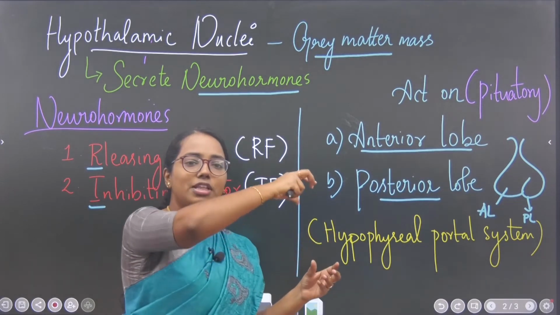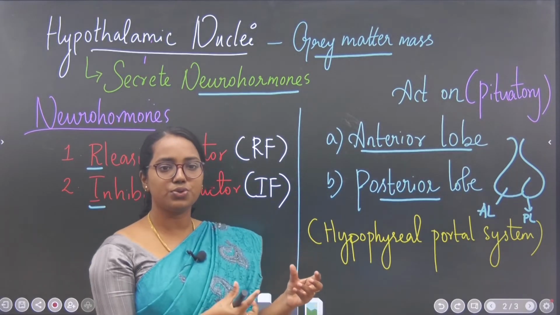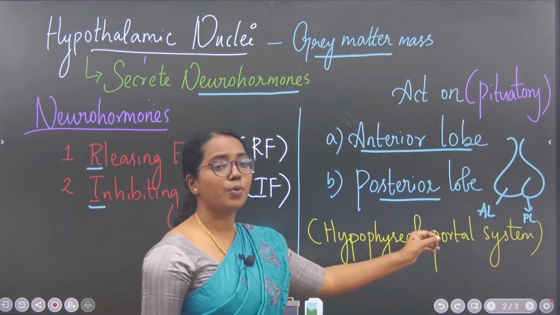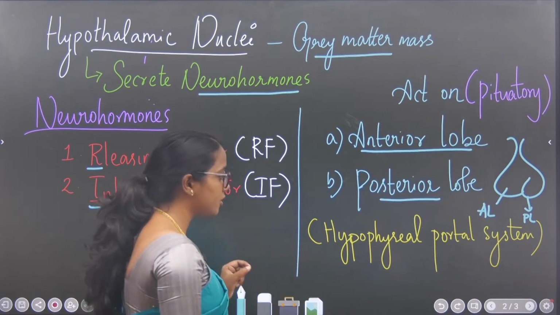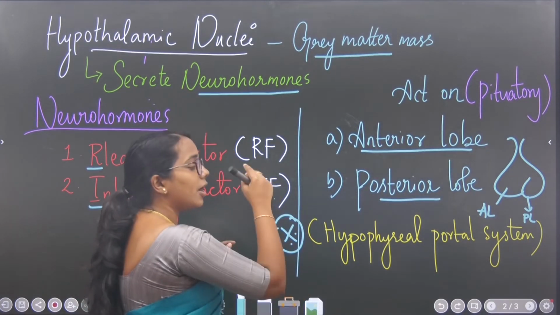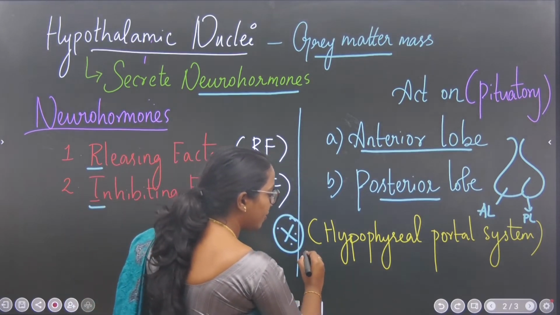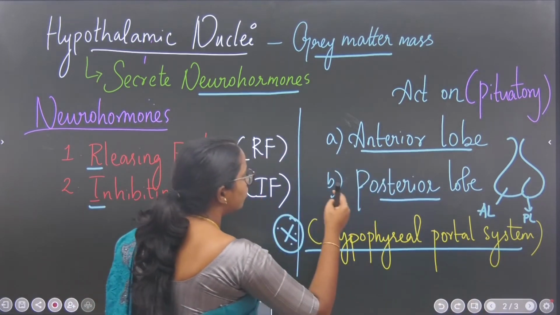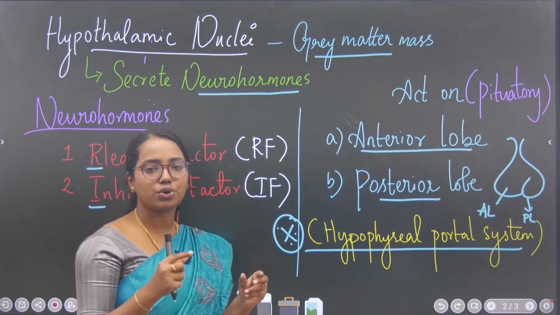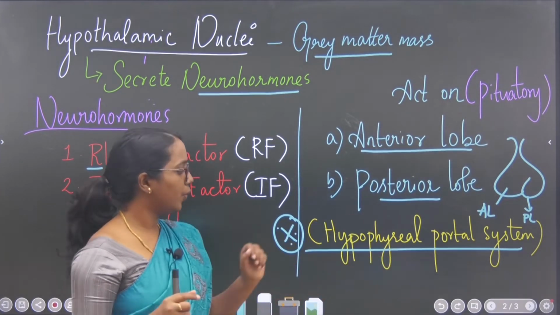Hypothalamusல இருந்து ஹார்மோன்ஸ் வந்து pituitary glandக்கு வருது இல்லக்கனா, அந்த சிஸ்டம் பேர் வந்து hypophyseal portal system. What is hypophyseal portal system? Very important. Hypophyseal அப்படின்றது from the hypothalamus towards the pituitary gland there is some connection that is called hypophyseal portal system.